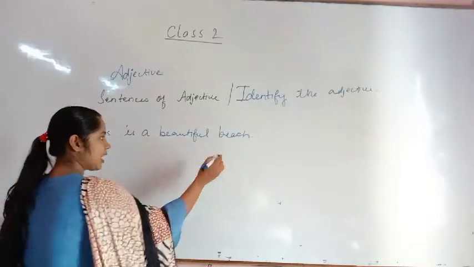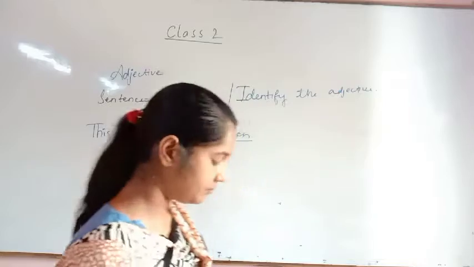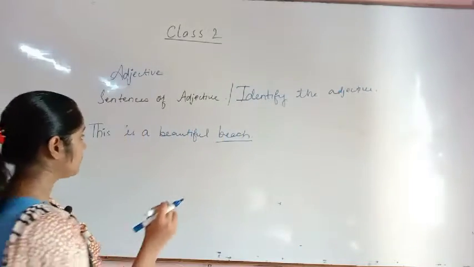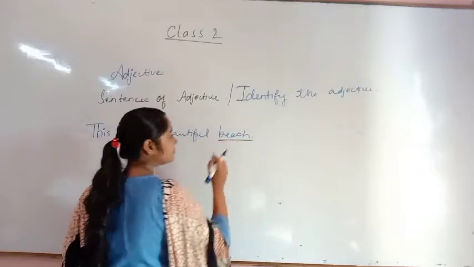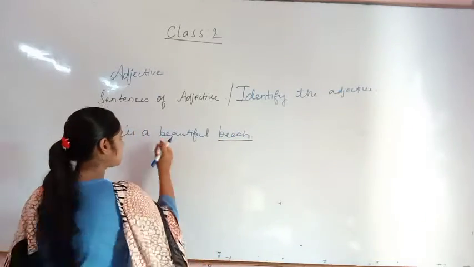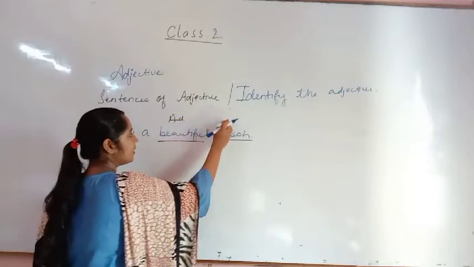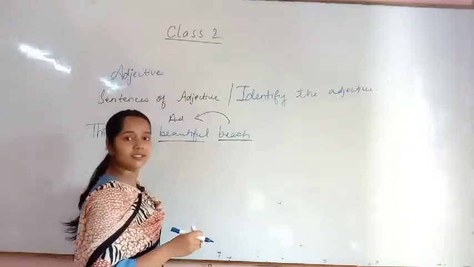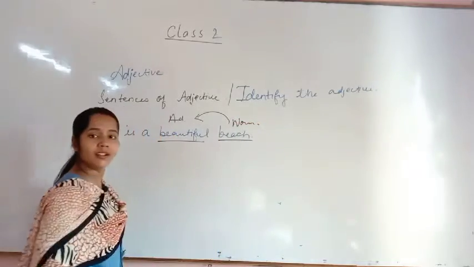Okay. This is the noun here, I told you. This is the noun here. Yes. And this is the adjective. So this adjective is coming before the noun. Okay? Before the noun, isn't it?